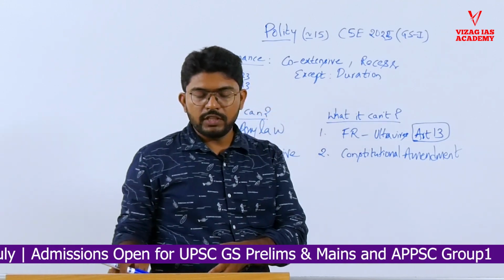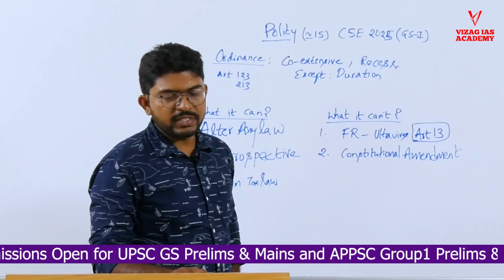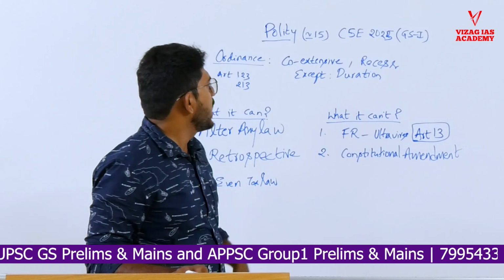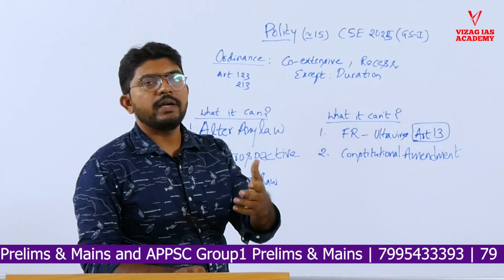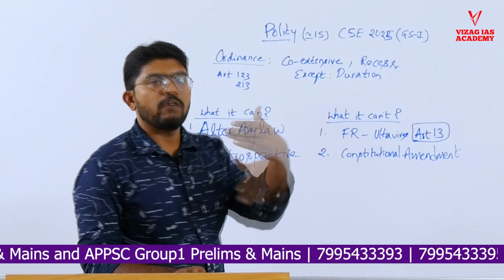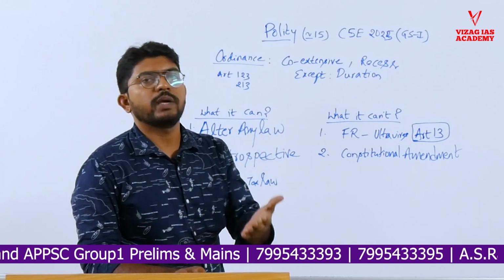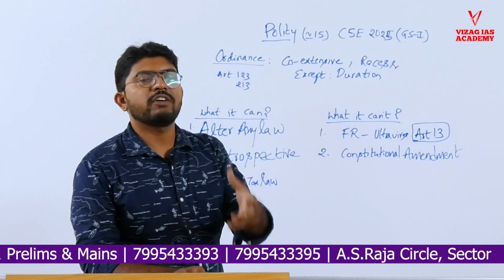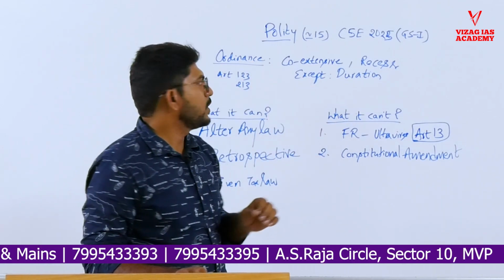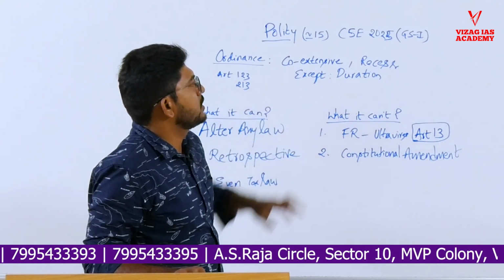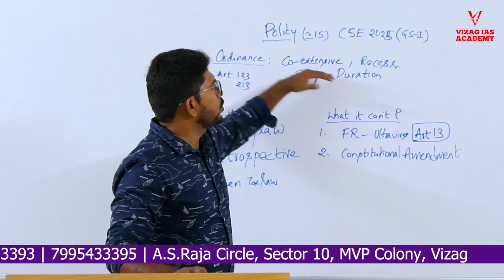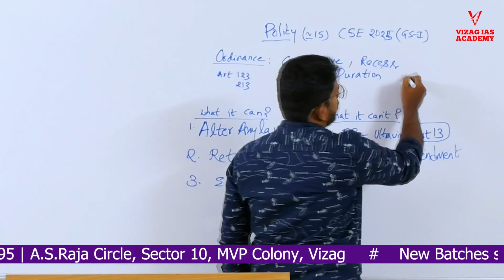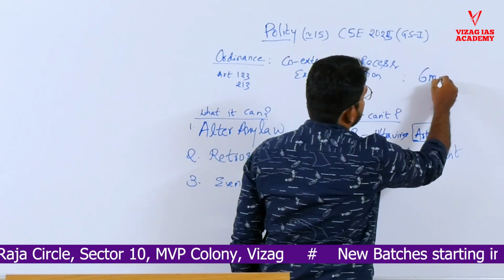Article 123 says that the President's ordinance making power is co-extensive with the legislative power as regards all matters except duration. Whenever parliament or any legislature makes a law, it is valid for the entire time period unless it is revoked by the legislature. Whereas this ordinance is temporary, just to meet the requirements of an emergency. Apart from that duration, it is co-extensive with regard to all laws.